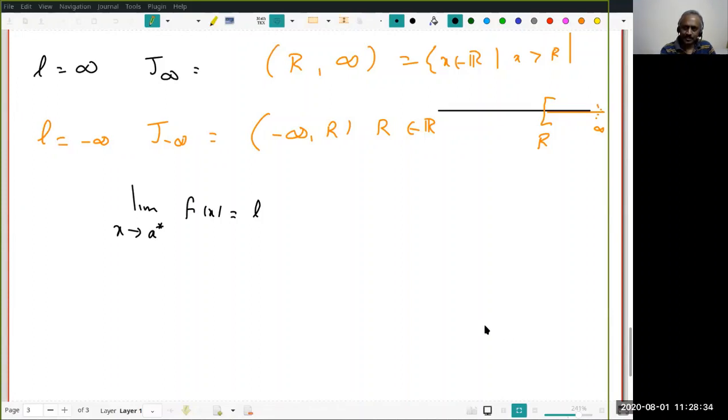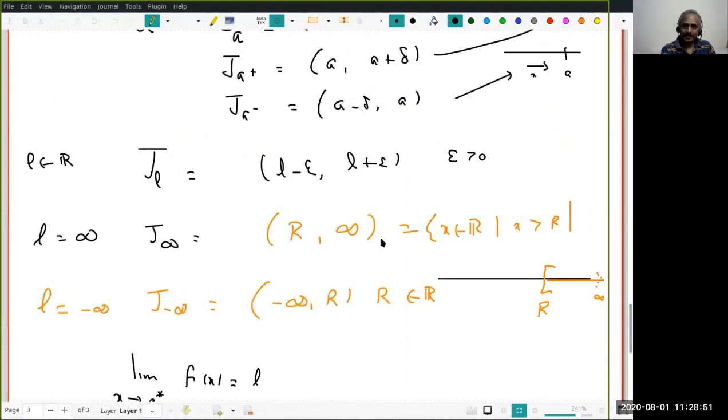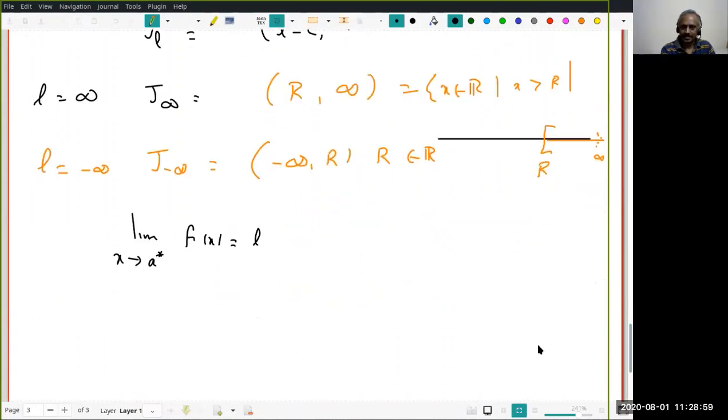How did you define limit x tends to a of f(x) equal to L, where a is finite, L is also finite? How did you define? Not suitable neighborhood, that word I never used anyway. What did you say? Given any J_L, very good. Think of that, and instead of that J_L, use that particular J_L, whatever the J_L. You understand that?